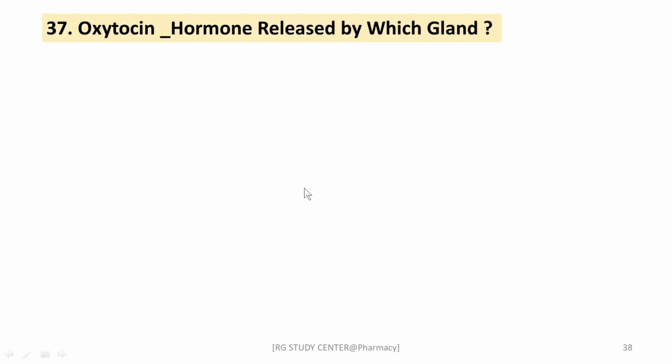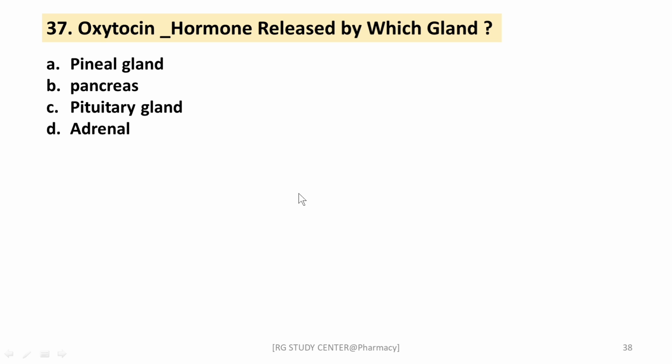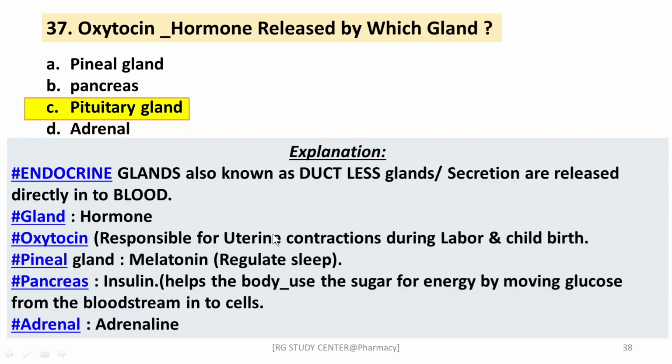Next question, oxytocin hormone is released by which gland? Here are the options. The right answer is pituitary gland. Oxytocin is responsible for uterine contraction during labor and childbirth. Next, from the pineal gland, the hormone melatonin regulates the sleep cycle. From the pancreas, the hormone insulin helps use sugar for energy by moving glucose from the bloodstream into the cell. From the adrenal, it is adrenaline. These are the different hormones secreted from different glands of our body.